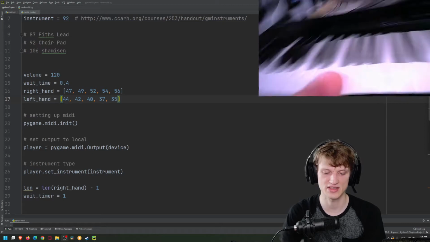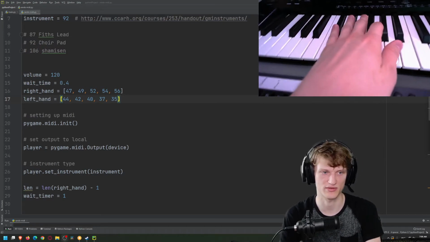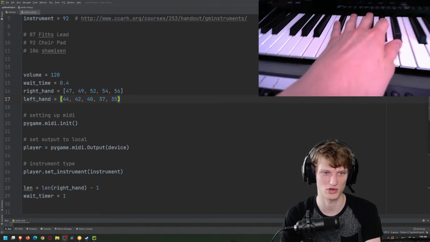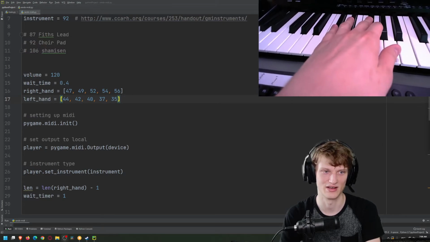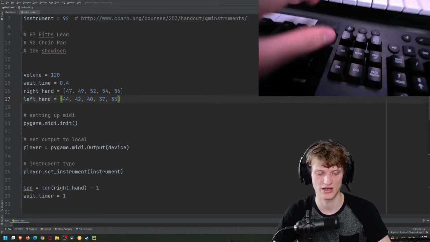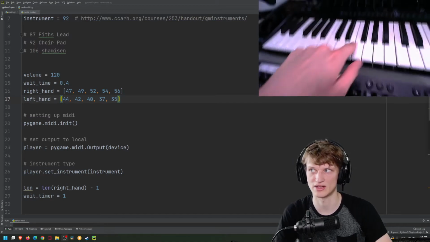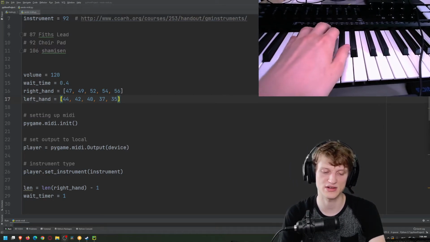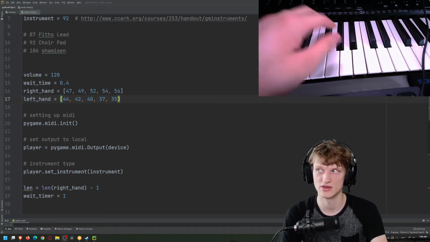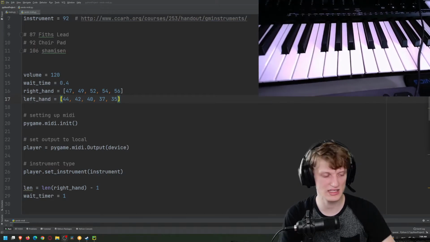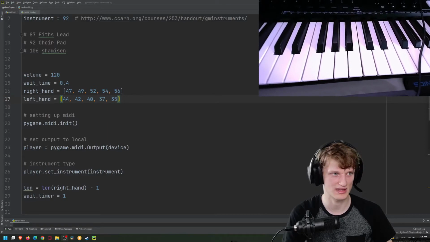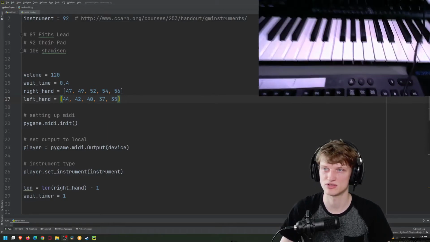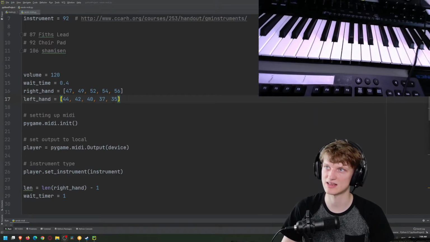And then I have a left hand which does these keys, which is 40. Actually, I think that I have them out of order. It's 35, 37, 40, 42, and 44. The other notes between are these white keys. So I only wanted to use these ones because if you know a little bit about music theory, black keys are kind of all in the same octave. So if you play only black keys, you can actually make some decent sounding music by itself. So that's kind of like what I chose to do. I'm going to choose the black keys as that octave.